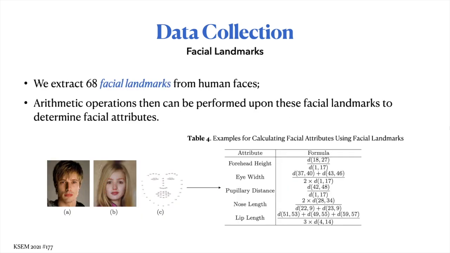Apart from face shape and hairstyle, we have also extracted various other facial attributes from facial landmarks. 68 facial landmarks are annotated on each of the input facial images, as you can see in the image on the left side. Arithmetic operations are then performed upon these facial landmarks to extract facial attributes. Take forehead width, for example.